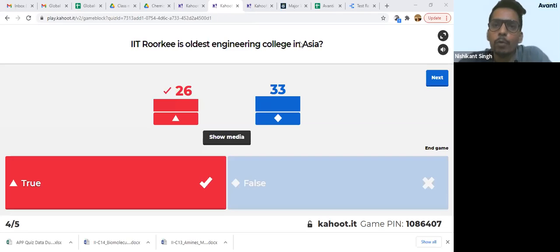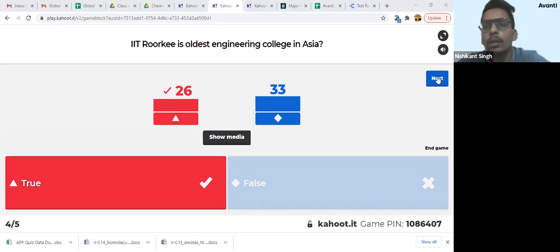In fact, if you go to IIT Roorkee, its building is like a White House. There is one hostel still there, Kotle Bhavan they say. Kotle Bhavan is named after a Britisher, right? So it is still the oldest hostel. If you go, you'll feel like you are staying in some village. It is very old.